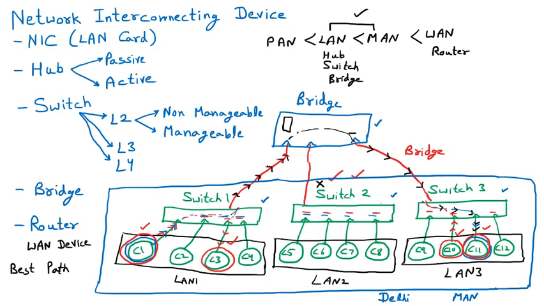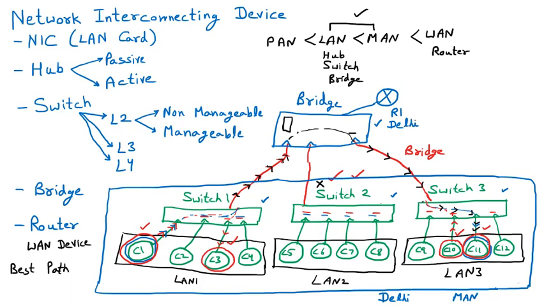Now what if I want to communicate with Gurgaon also? We should understand one thing: every network has a router. When we are talking about the wide area network, we have the router, and the router is shown in this diagram as a circle with a cross inside. So let us suppose this is router 1, the router of Delhi.